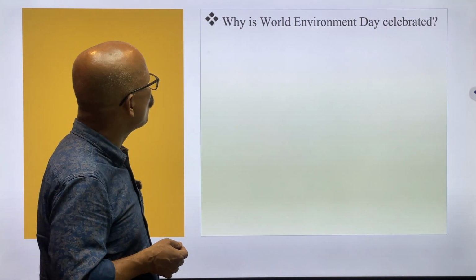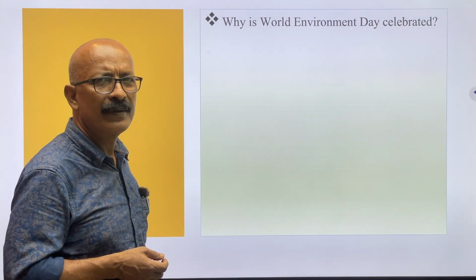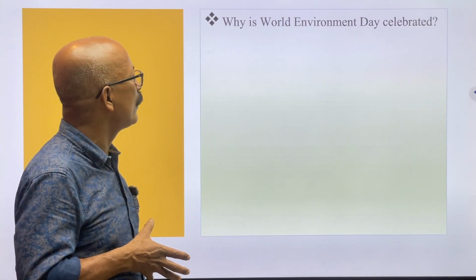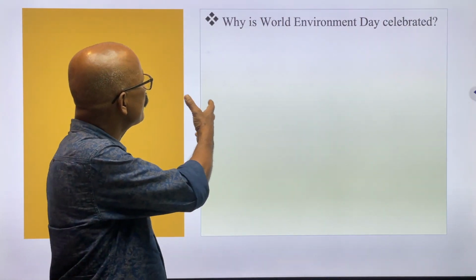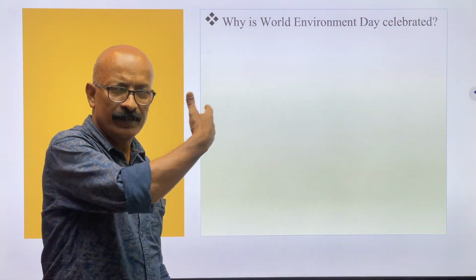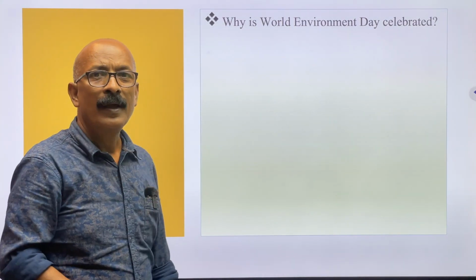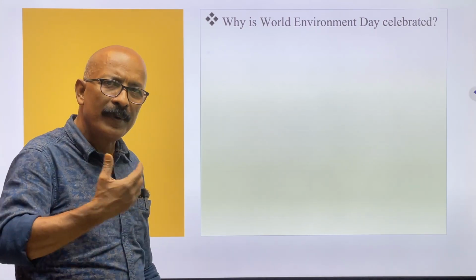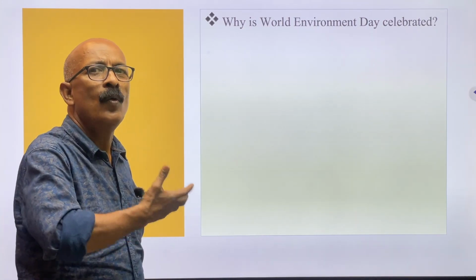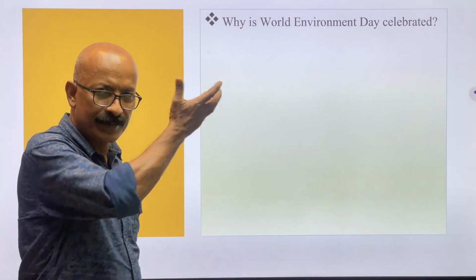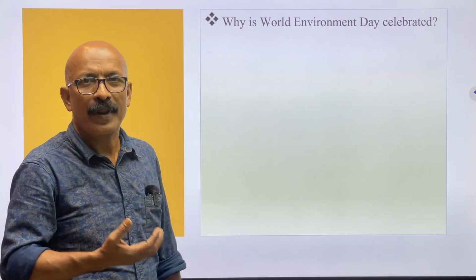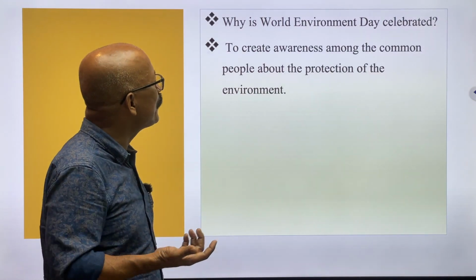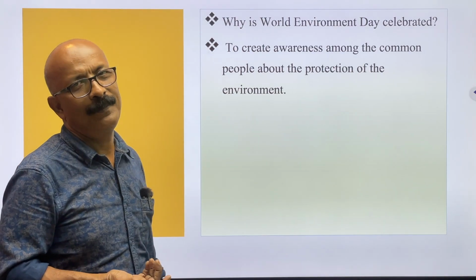Why is World Environment Day celebrated? There is some importance. When we celebrate this Environment Day on 5th June, it is an awareness program among the public, so that the public may be aware of what we should do for the environment and how we can protect it. The answer will be to create awareness among the common people about the protection of the environment.